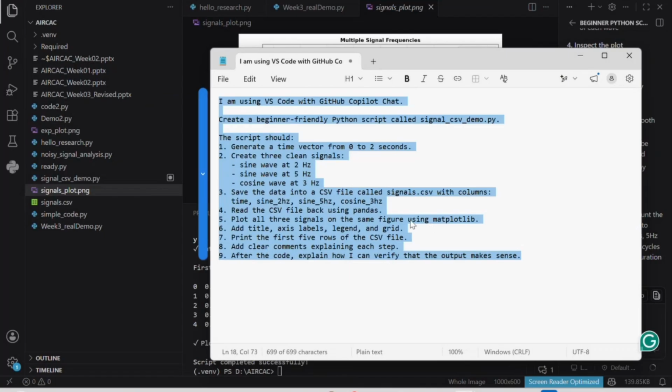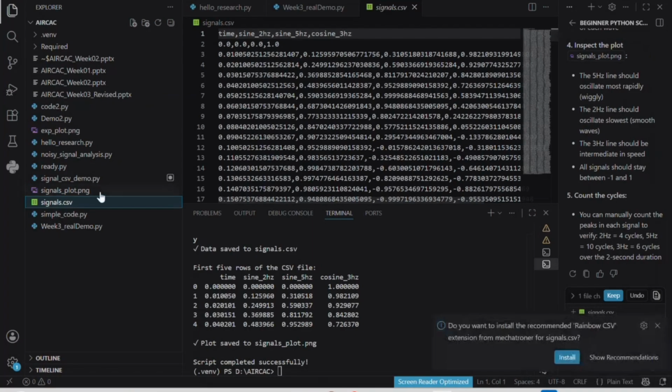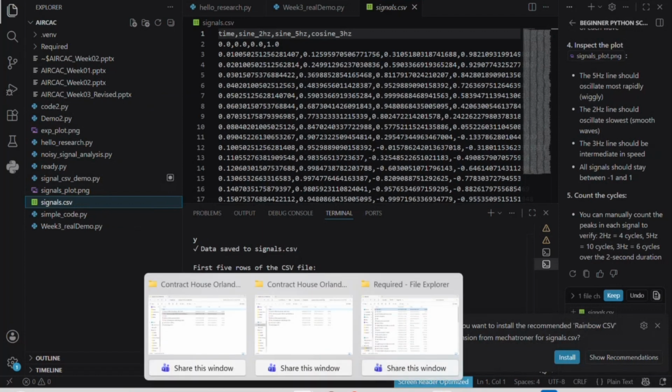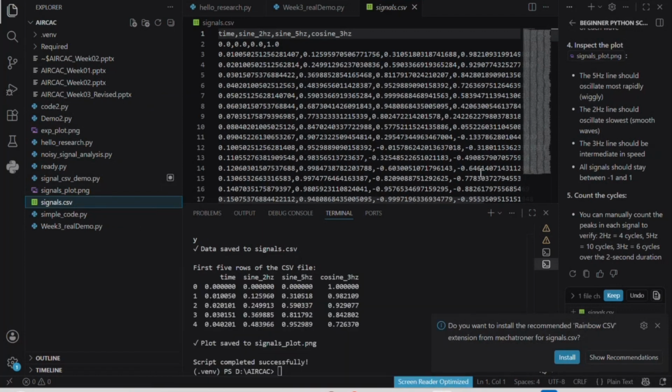Here we told it to save the file as signals.csv. So we told it to save the CSV with this name. This is our choices. Then we will see the CSV file. These are the files.